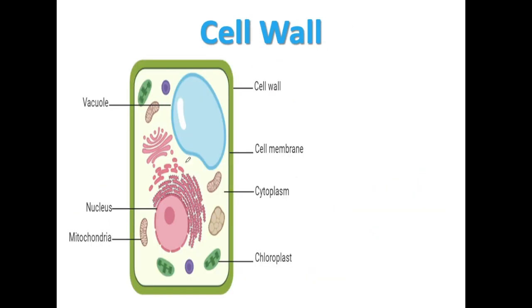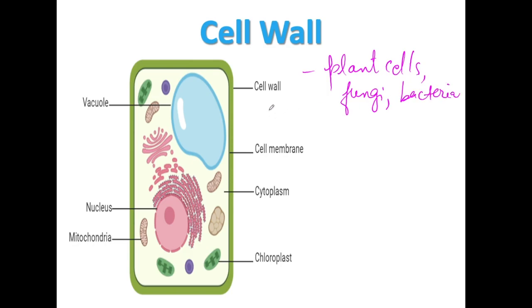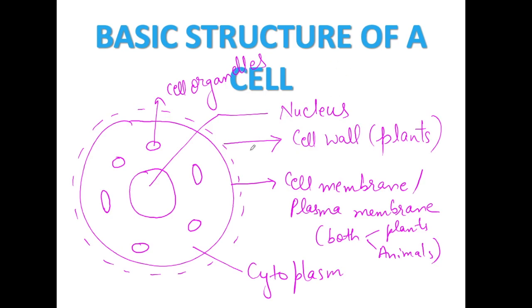Now moving on the detailed structure of these things, like first is the cell wall. So cell wall is found in plant cells, fungi, bacteria, right? And yes, we have already studied about a cell wall. That cell wall is present only in plants, and it is the outermost part.